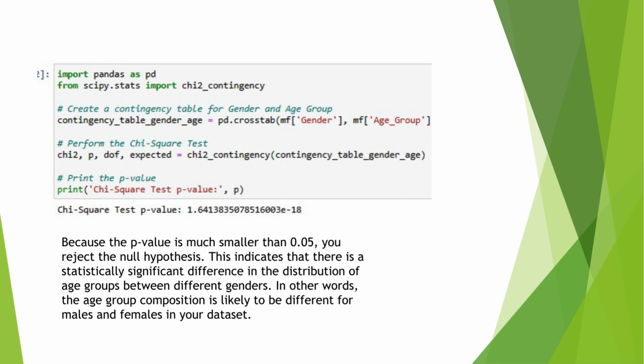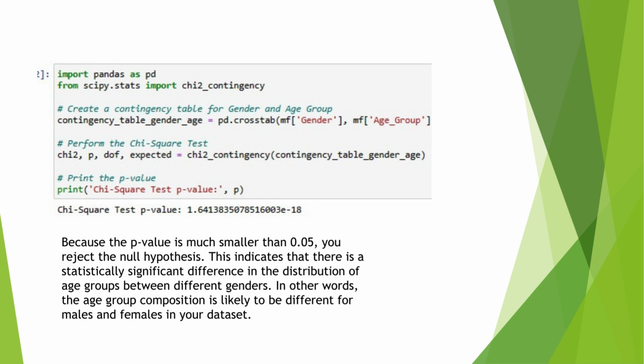Here, the p value is much smaller than 0.05, so we can reject the null hypothesis. This indicates that there is a statistically significant difference in the distribution of age groups between different genders. In other words, the age group composition is likely to be different for males and females in the data set.